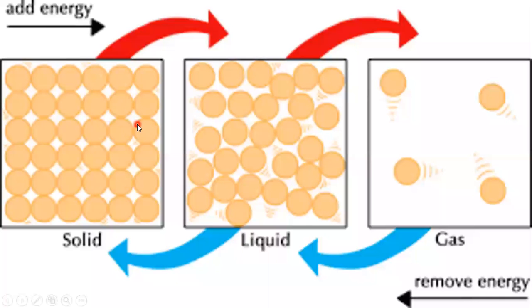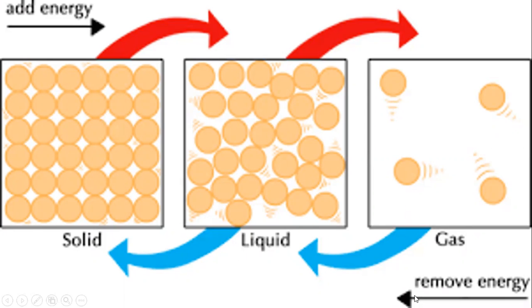Let's have a revision of the previous lecture we did. Solid can be converted into liquid by a process of melting, and it only happens when we add energy. Heat goes in. Liquid can be converted into gas by a process of evaporation, and here we are also adding energy. It means heat goes in.